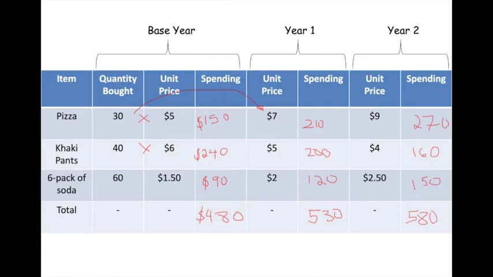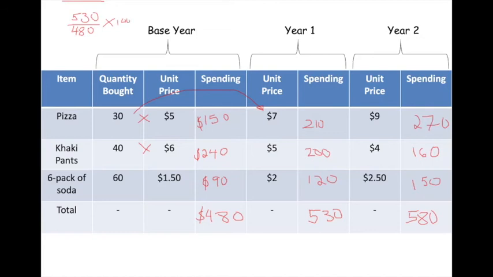Okay, so that's how we fill out the chart. Now, depending on the percent change, let's say we want to see from base year to year one. How will we do that? Our base year we put on the bottom. That's going to be 480. Our year one, we're going to put at the top, 530, and multiply that by 100.